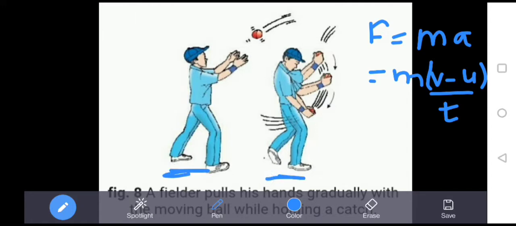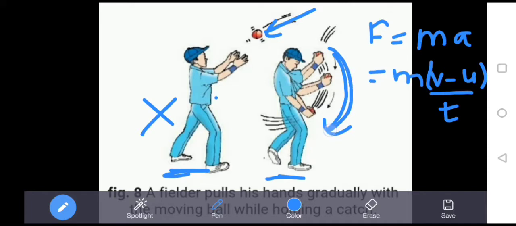Now this is one of the examples. When a ball is moving, it is the general tendency of the player to catch the ball like this and not like this, that is, he never catches the ball suddenly. He catches the ball and moves his hand slowly with the ball in the backward direction. Now what is the reason behind it? Why does this player not get injured, and why does a player get injured while catching a ball? So the reason behind it is that